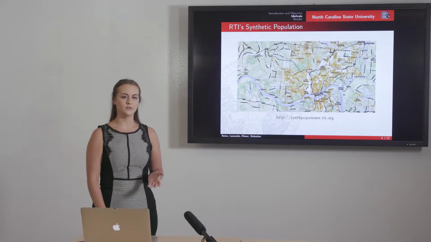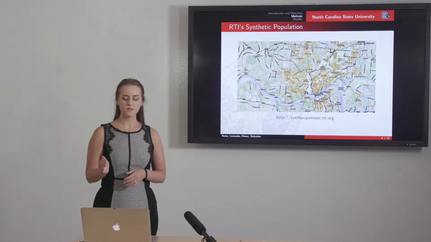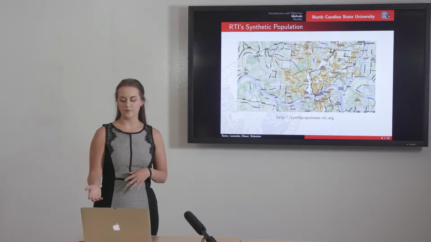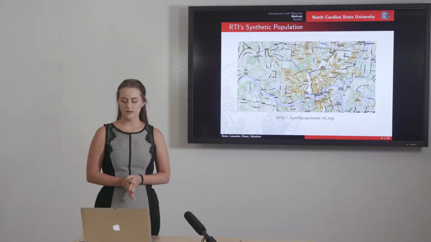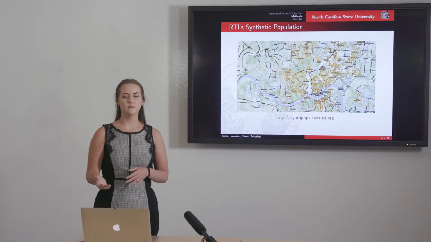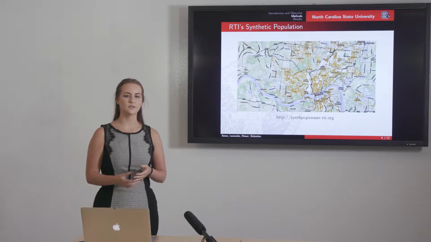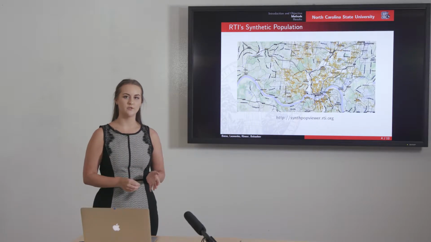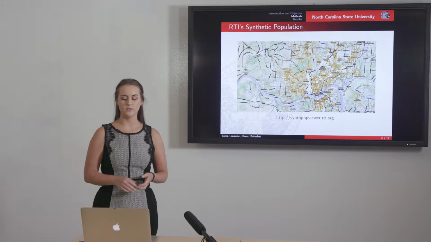So more about the synthetic population. Here we see a graph of Cincinnati, and we're looking at the race demographic here as an example of what the synthetic population incorporates. It was developed by RTI in 2014. It uses 2010 US Census Bureau data, public use microdata samples from 2007 to 2011, along with other data sets, and it creates a representation of every individual and household in the US.